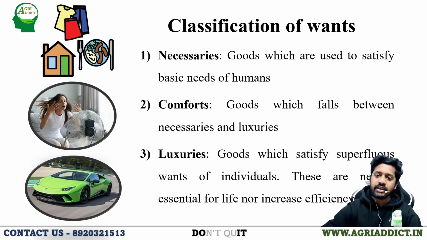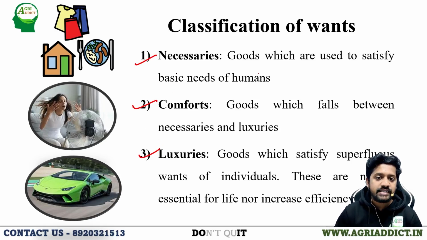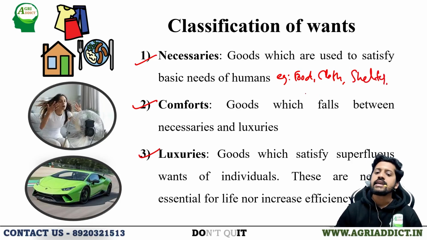Coming to the classification of the wants, basically the wants are classified into three, that is necessaries, comforts, and luxuries. What is necessaries? Goods which are used to satisfy basic human wants are called necessaries. Example, food, cloth, and shelter, right? Without necessaries we cannot sustain our life. So those goods which are used to satisfy the basic needs of human beings are considered as necessaries.